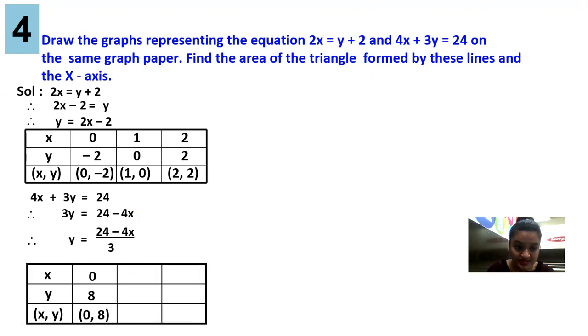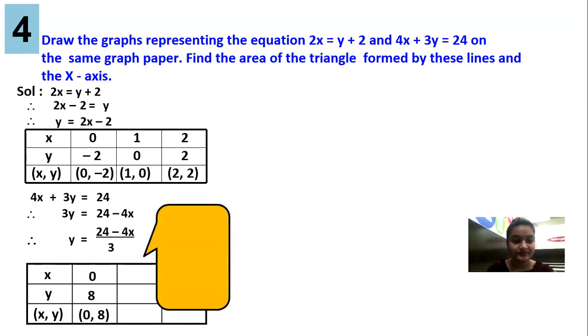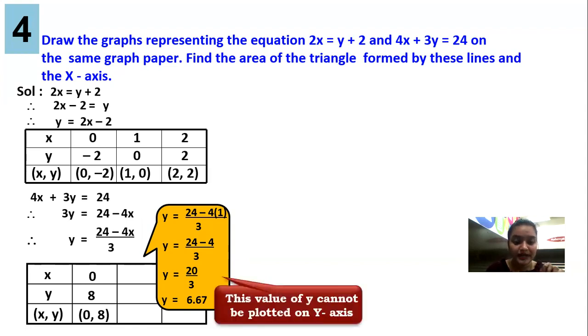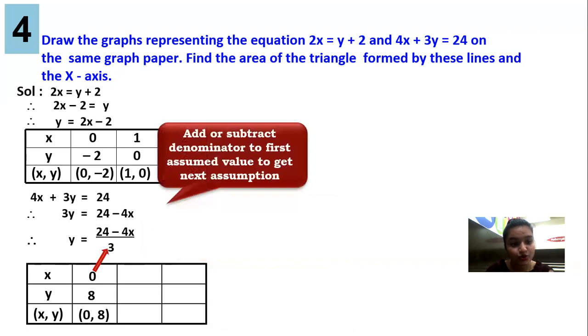If 0 works, you can consider the next value. There is a trick, but before that we will assume 1 and check. If in the place of X I put 1, 4 ones are 4, 24 minus 4 gives you 20, 20 upon 3 is some decimal number, very difficult to plot. So what will we do? The number that worked first, 0, 0 works. So we will add this 0 to the denominator. 0 plus 3, assumed value plus denominator.